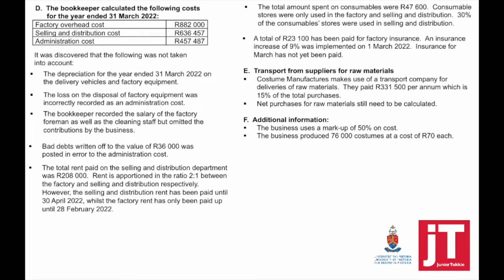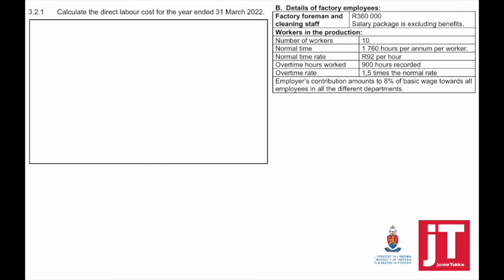But now it was discovered that the following was not taken into account, which means that we will need to adjust those totals. Information E, the transport from the suppliers of raw materials, and then information F, the additional information. So before you start with the activity, make sure that you familiarize yourself with the information given.